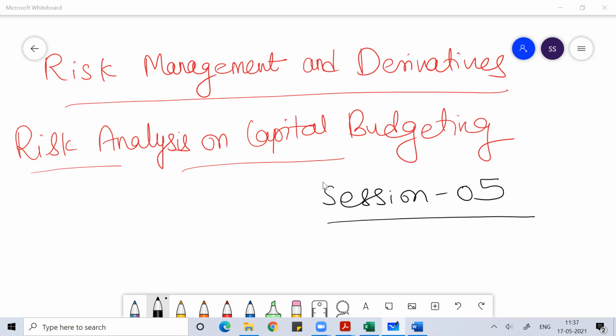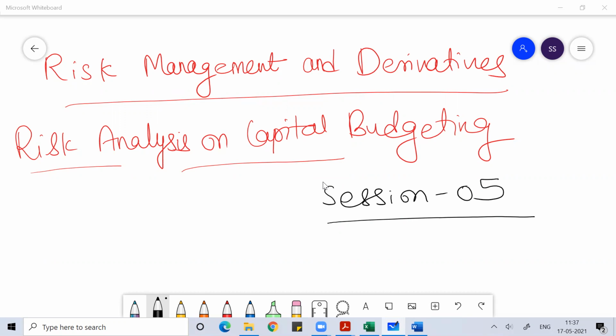Start reading books for corporate finance. You can refer to Aswath Damodaran, or you can refer to Prasanna Chandra or I.M. Pandey, M.Y. Khan. There are a lot of books there. From those books, you can study this chapter called Risk Analysis in Capital Budgeting. You can study from that book. Okay, remaining chapters are related to derivatives. And for derivatives, you can refer to John C. Hull or S.L. Gupta. So there are different books.